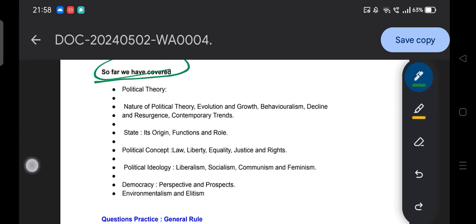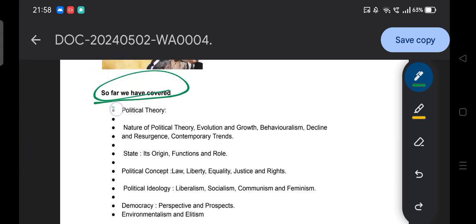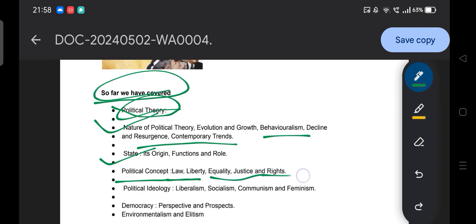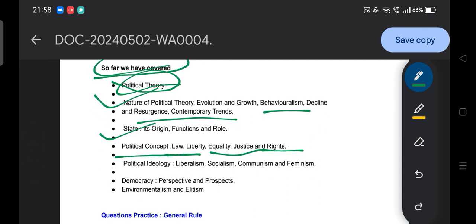So far, as mentioned in the syllabus, in political theory we covered the nature of political theory, evolution, growth, behavioralism, decline and resurgence, and contemporary trends. Then we covered the state, its origin, function and role, followed by political concepts: law, liberty, equality, justice, rights.